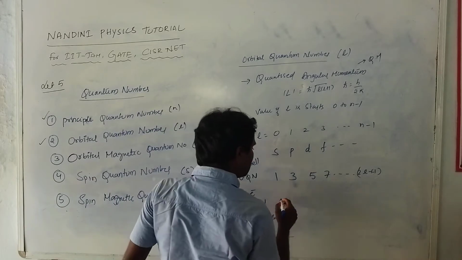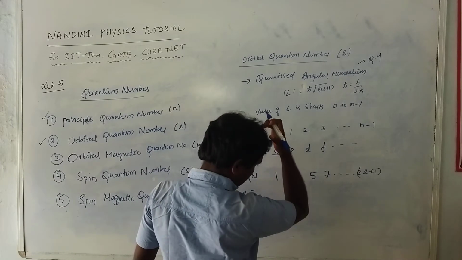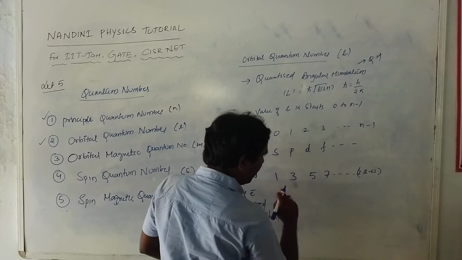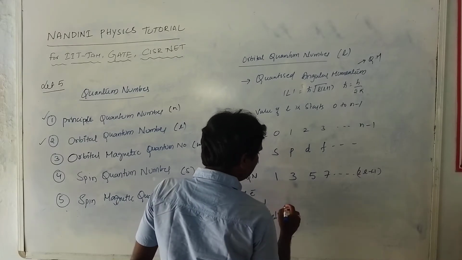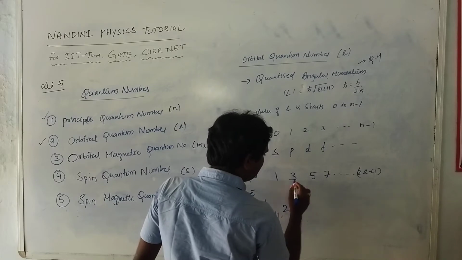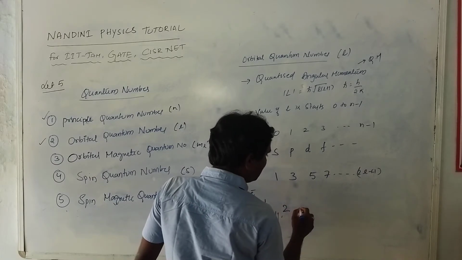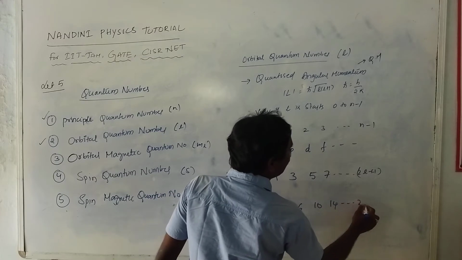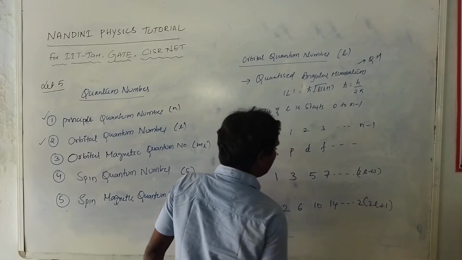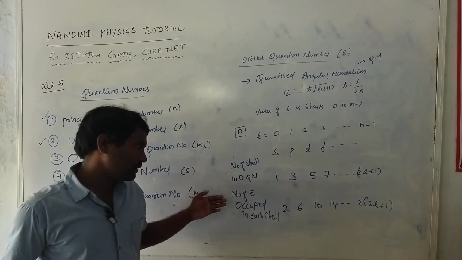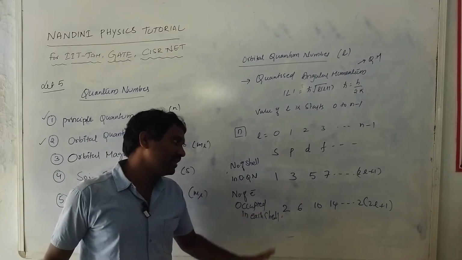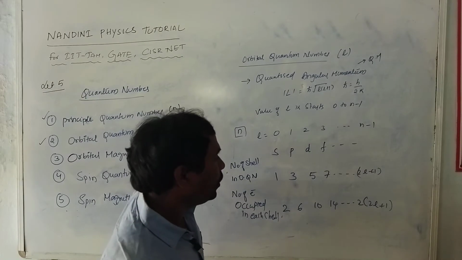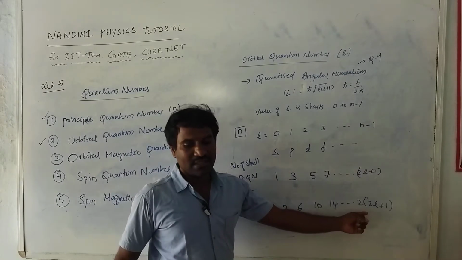Okay, so therefore this s is nothing but one subshell, so 1 into 2, that is 2. This is 3, that is 2 times 3, 6, 10, 14, up to 2 into (2l plus 1). So these are the number of electrons occupied in each subshell: 2, 6, 10, 14, up to 2 into (2l plus 1). This is the last state.